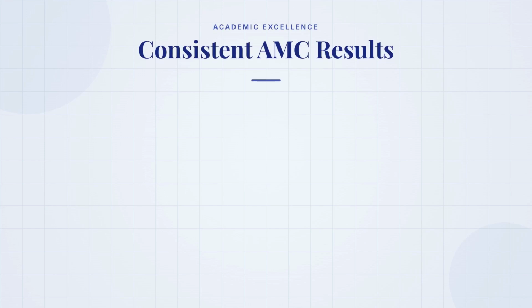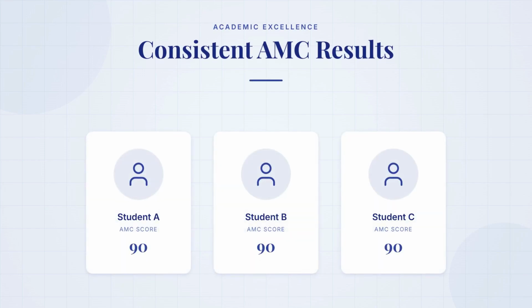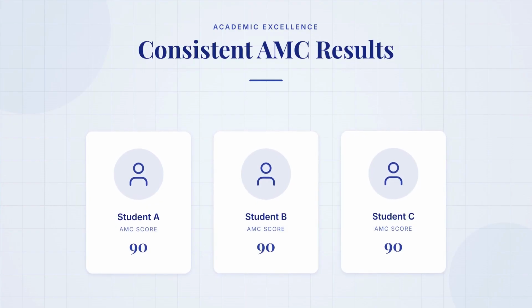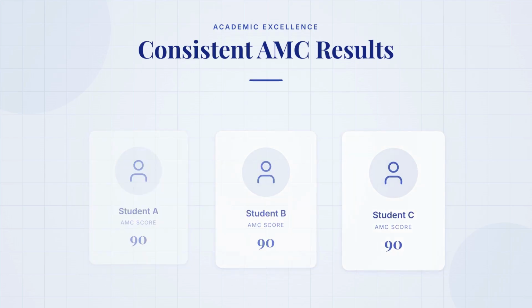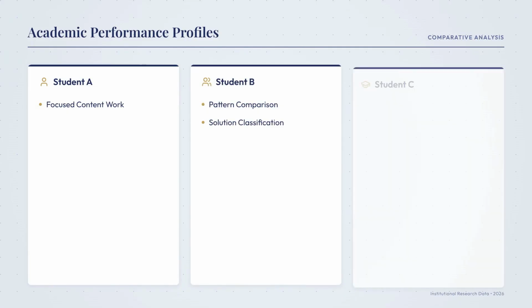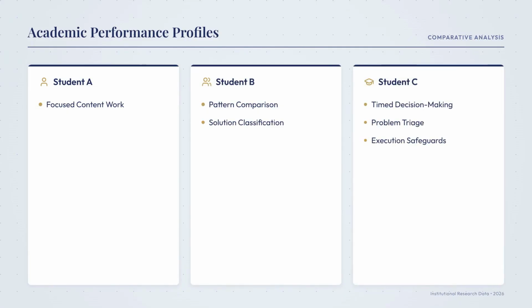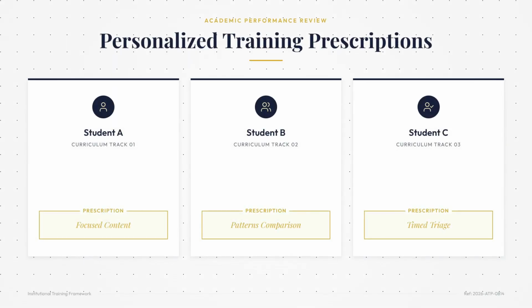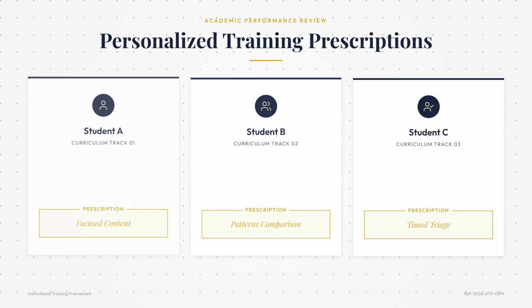Imagine 3 students with similar AMC 10 scores. Student A has substantial gaps in geometry and number theory. Student B knows the content but rarely recognizes the structure. Student C sees the ideas but spends too long on hard questions and loses points through rushed execution. The same packet of 50 problems will not help all 3 equally. Student A needs focused content work. Student B needs pattern comparison and solution classification. Student C needs time decision making, problem triage, and execution safeguards.